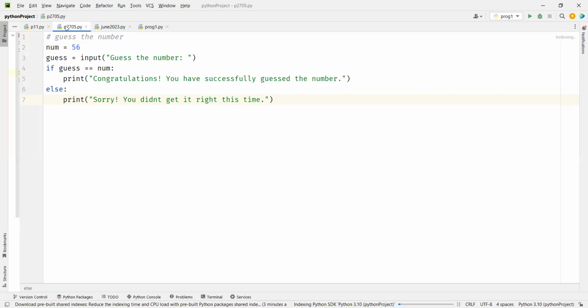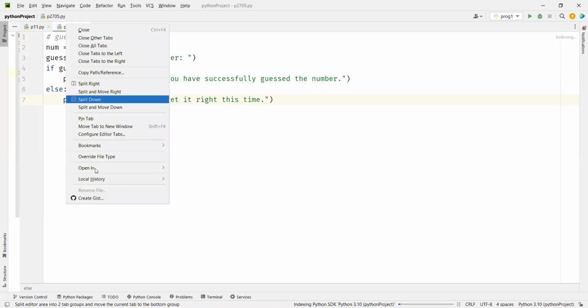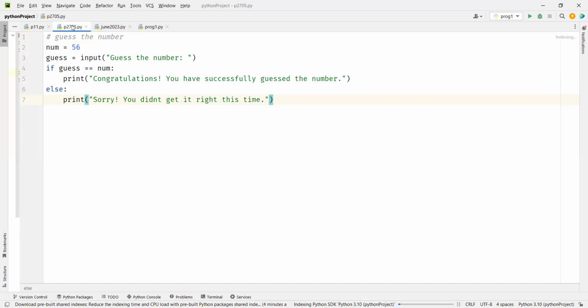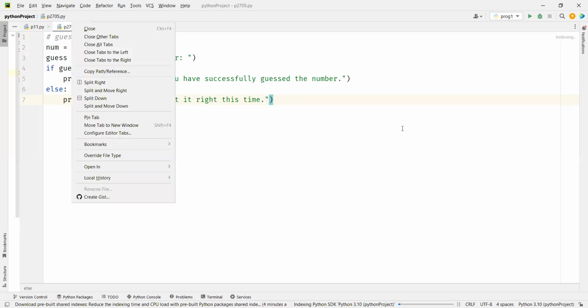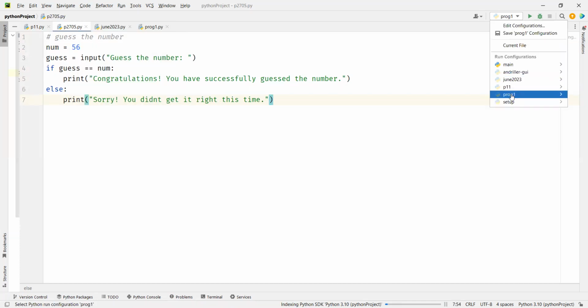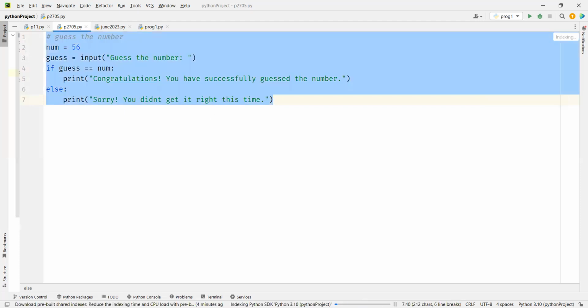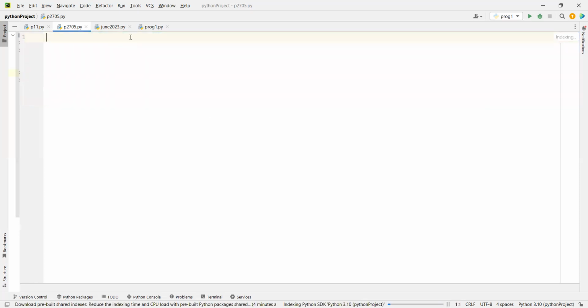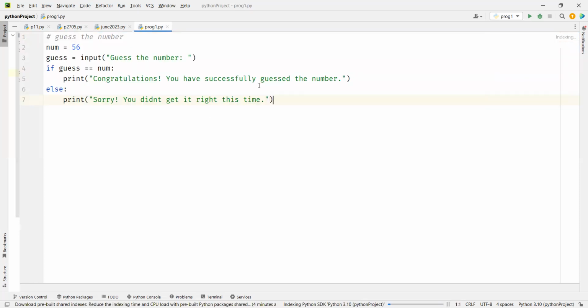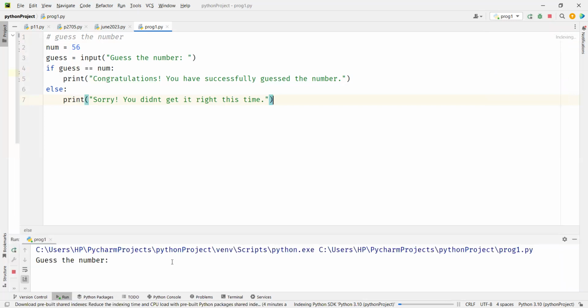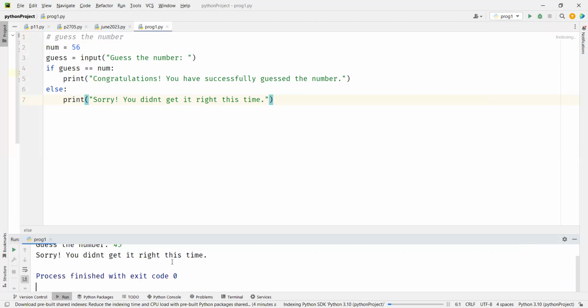So if I go ahead and run it, Python is still getting ready. Okay, this is not shown, so let me move this to program. It's still getting initialized, so I won't be able to open a new file. I'll put it here and then run this, because by default prog1 is selected. So let's run it. Guess the number, 45. Sorry, you didn't get it right.